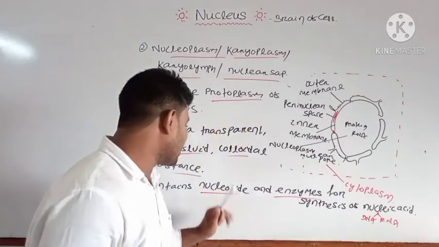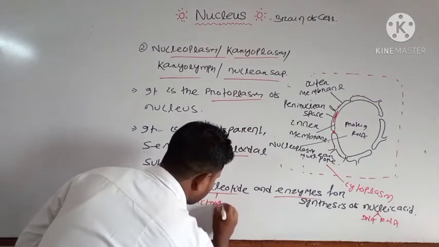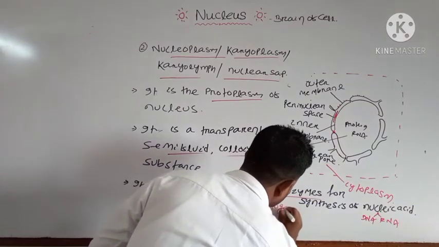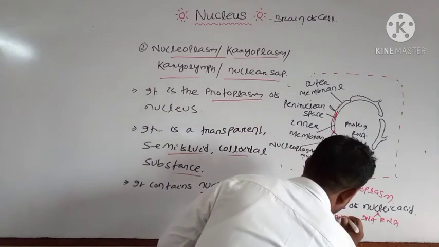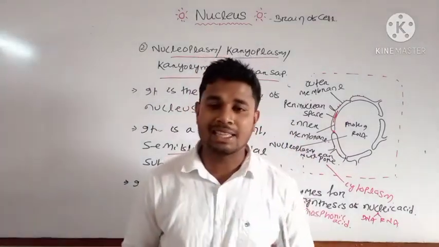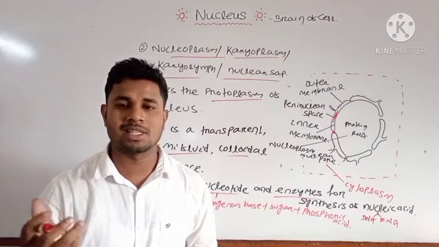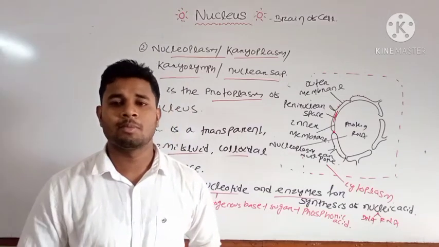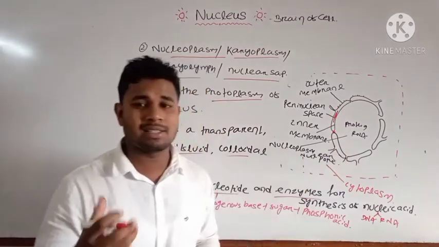Okay. Then nucleotide is the combination of nitrogenous base plus sugar plus phosphoric acid. These three components make your nucleotide, and these are present inside your nucleoplasm, which is needed for the synthesis of DNA. From the DNA there is synthesis of RNA, from RNA there is synthesis of protein, and this is known as the central dogma. You will read in details in second year.